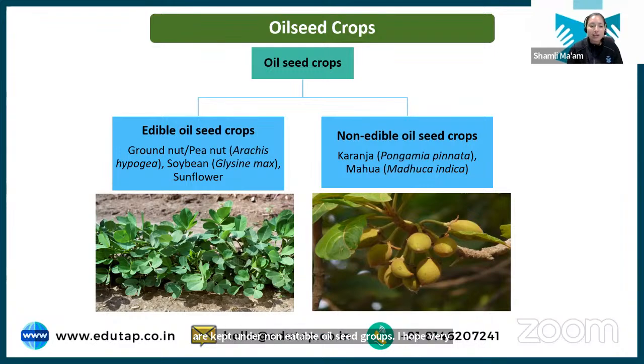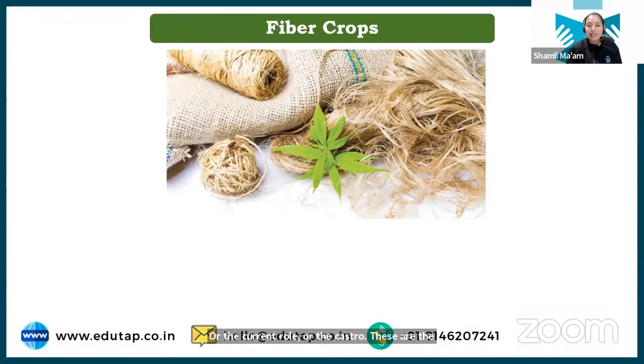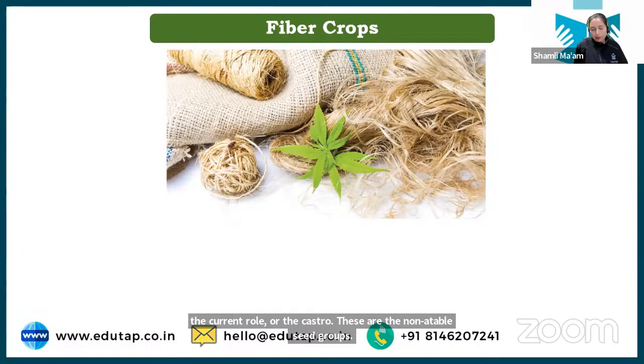In edible we have peanut or groundnut, soybean, sunflower. These are edible oilseed groups. Mustard is also there. Then in non-edible we have mahua oil, karanj oil or castor oil. These are the non-edible oilseed groups. Chalo, with this, let's move ahead to fiber crops.